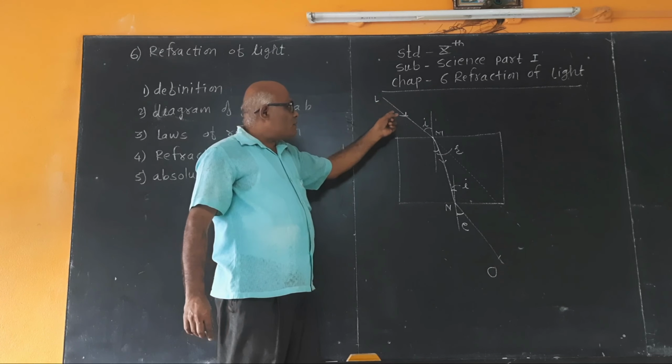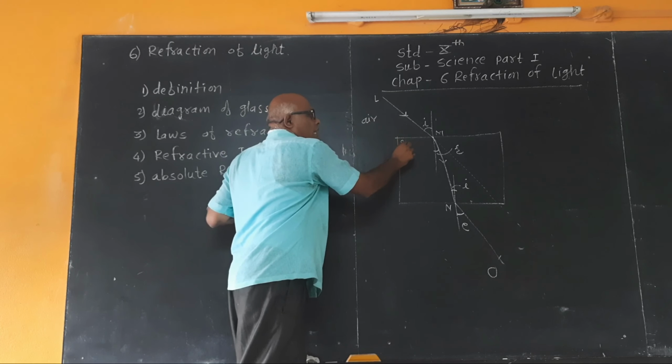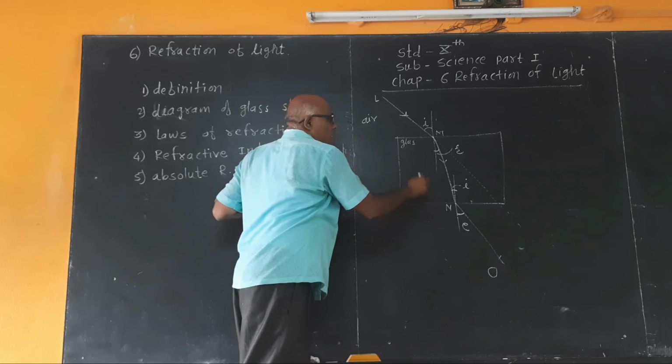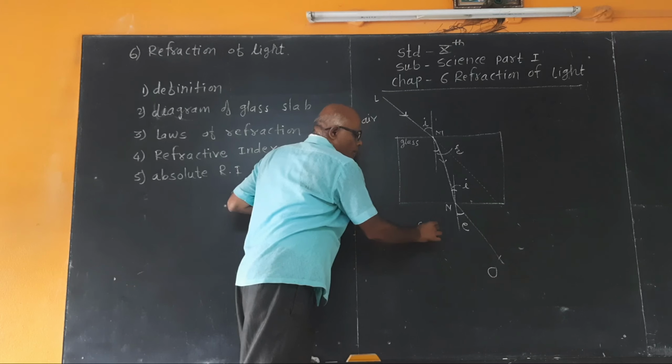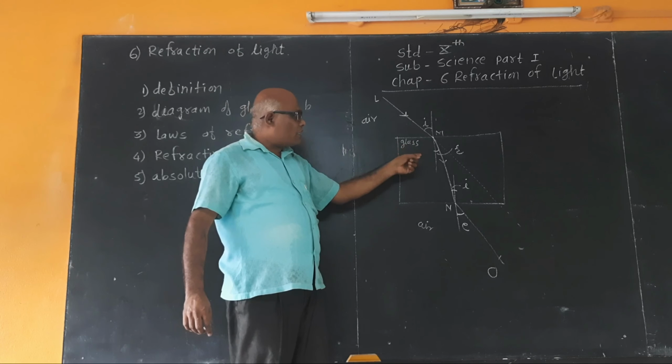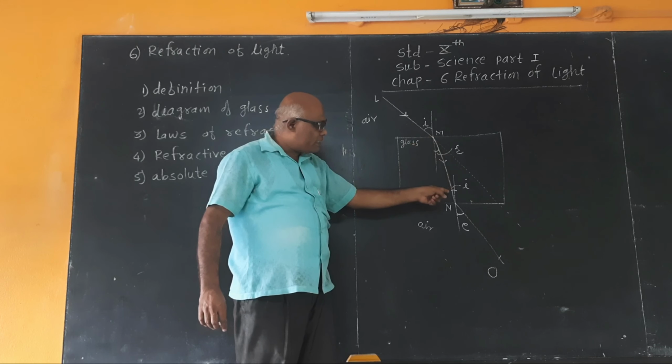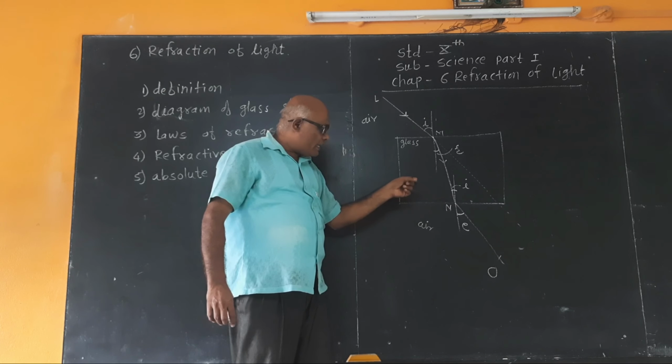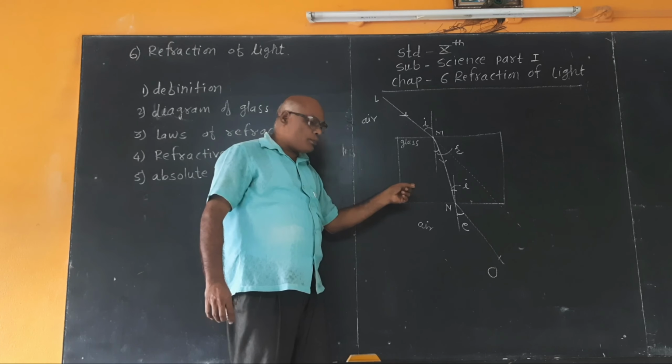Here, light rays pass obliquely from one medium, that is, this is the air medium, this is the glass medium, and this is the air medium. Light rays pass obliquely from one transparent medium to another transparent medium, they change their direction. Again, light rays pass from one transparent medium to another transparent medium, they again change their direction.